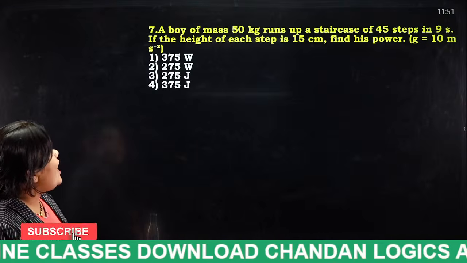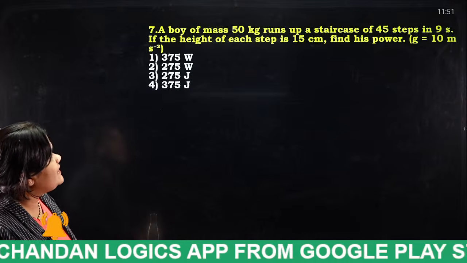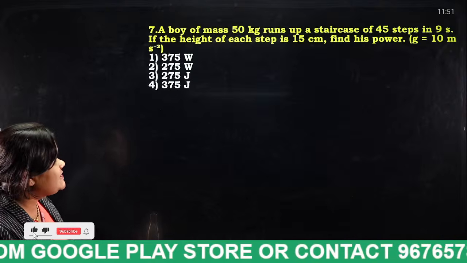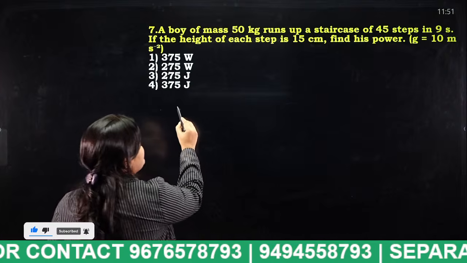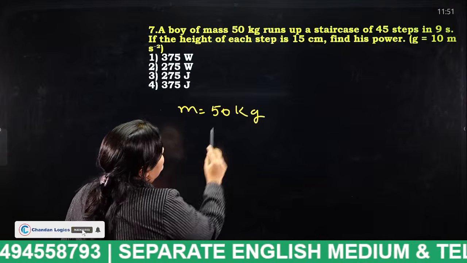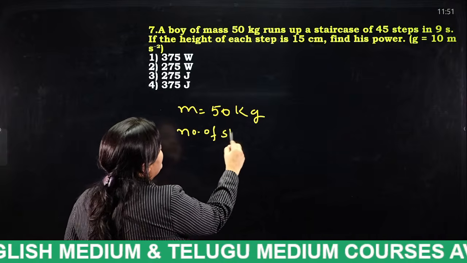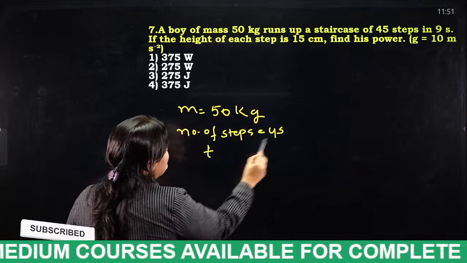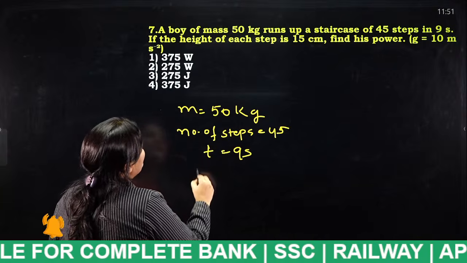Next. A boy of mass 50 kg runs up a staircase of 45 steps in 9 seconds. If the height of each step is 15 cm, find his power. Okay. So what are the given values, students? Given mass is equal to 50 kg. Number of steps is equal to 45. Time is equal to 9 seconds. And what we have to find? Height of each step.